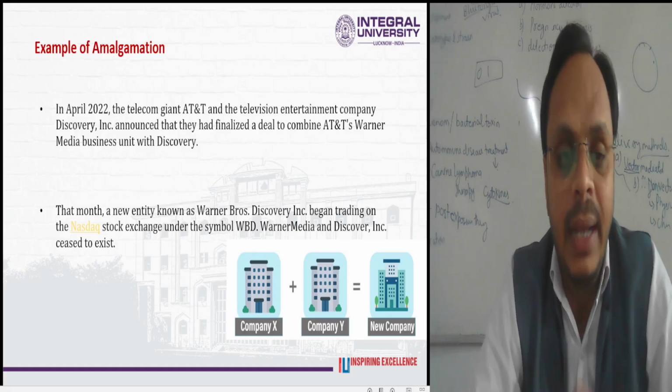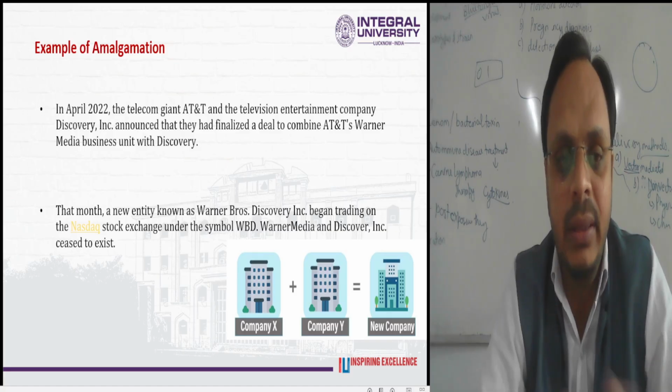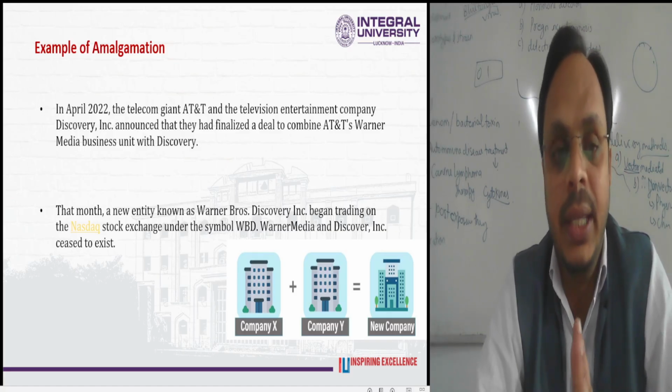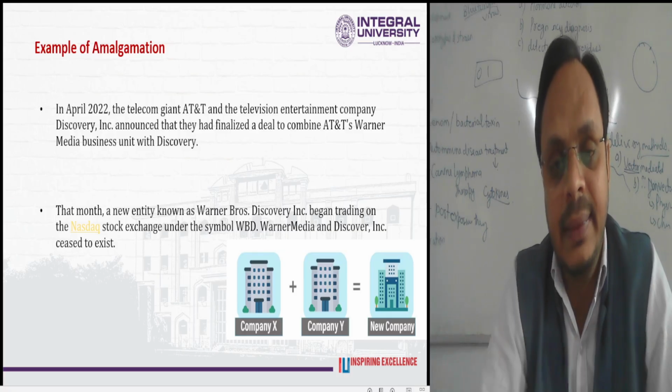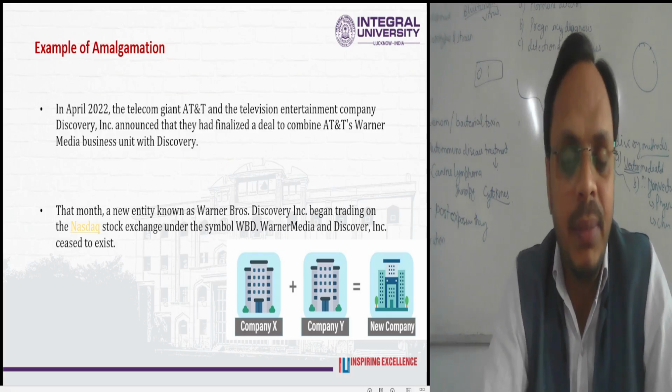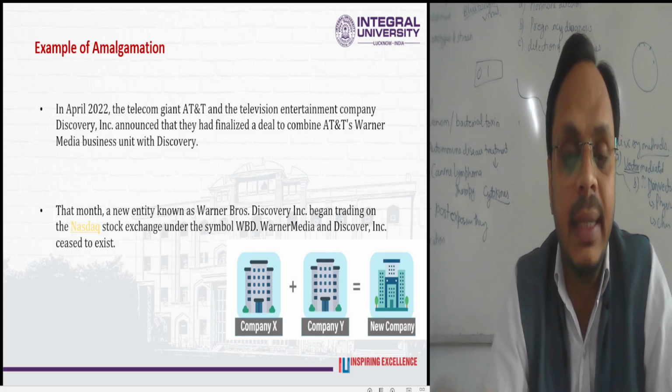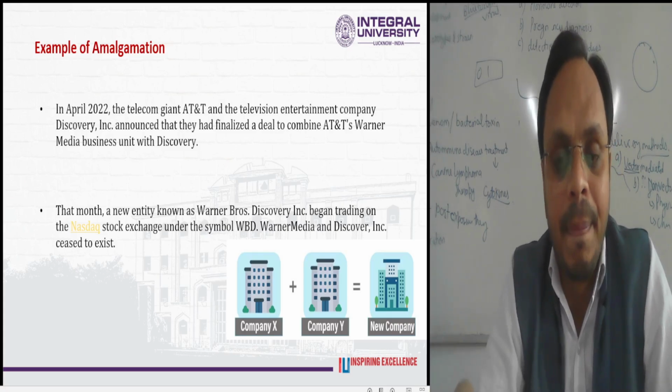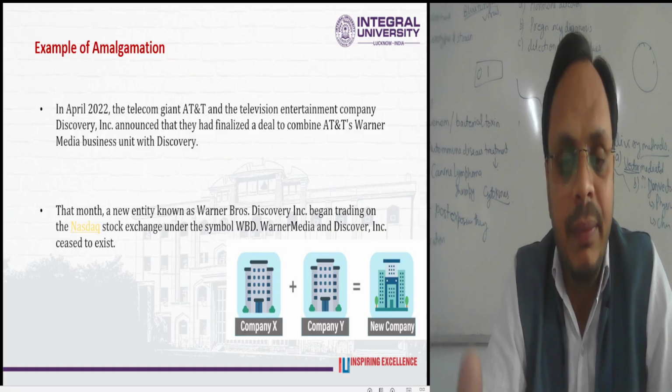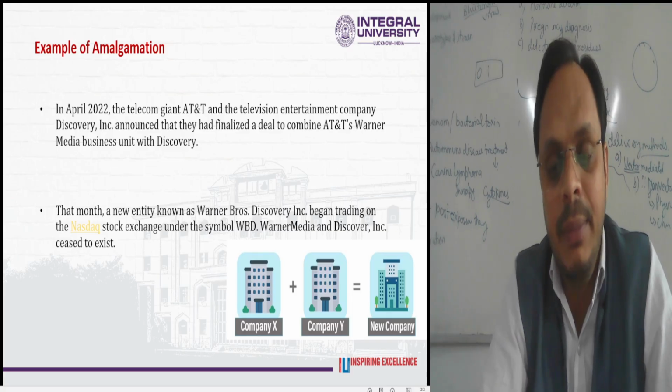And their shares start trading on the stock exchange. So in a very simple way, when two or more companies combine and a new fresh company comes into existence, it is known as the amalgamation of the company.